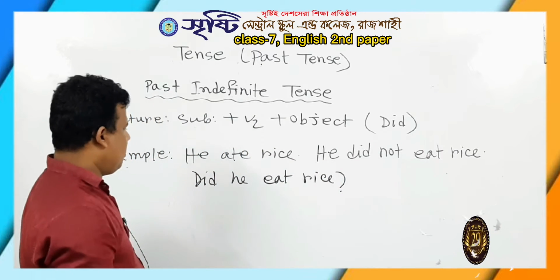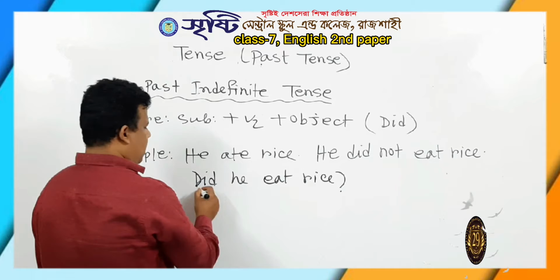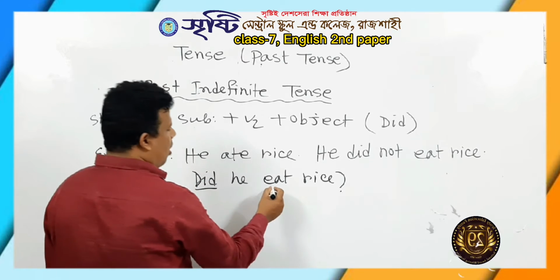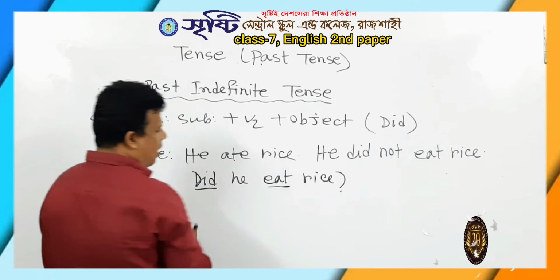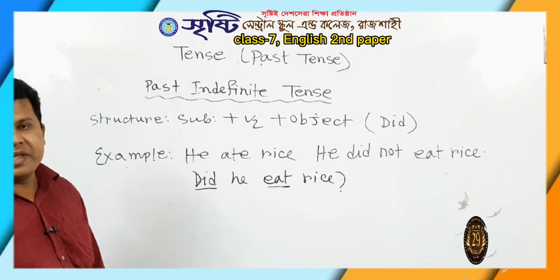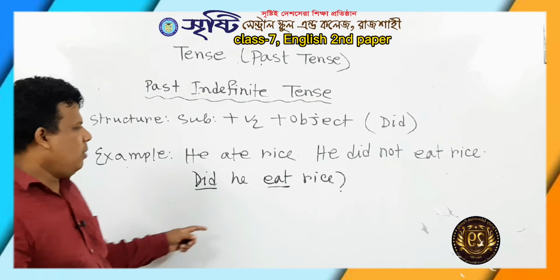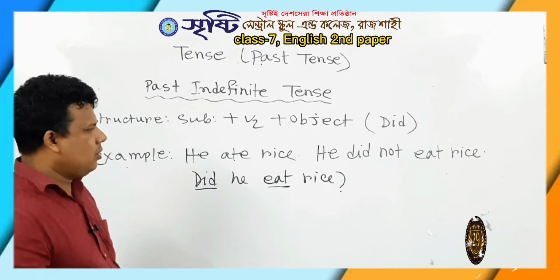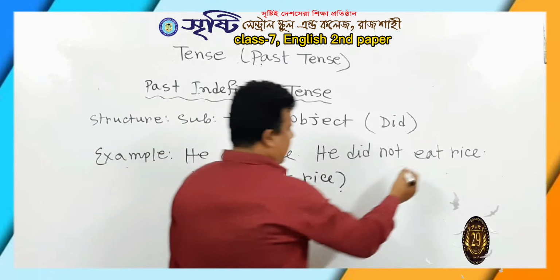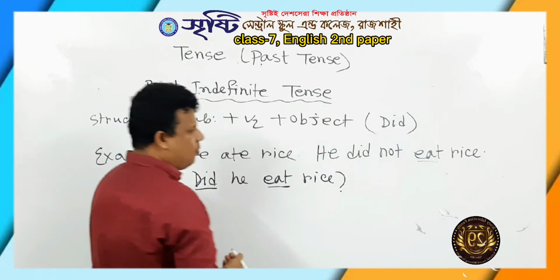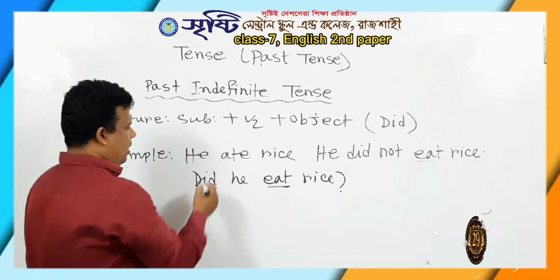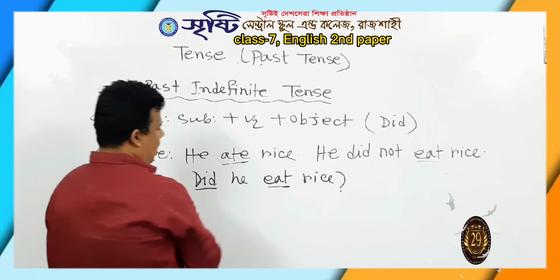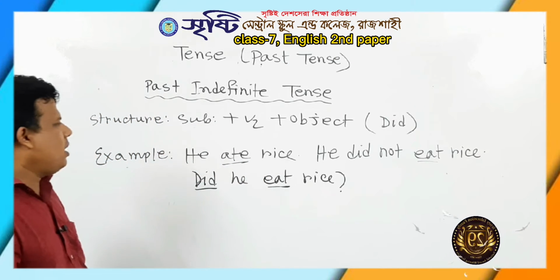So mind it, if there is did, the form of the main verb will be present. The form of the main verb will be present. And here is also, you see, eat, that means present form. Here there is no did, and that's why it is the structure of V2.